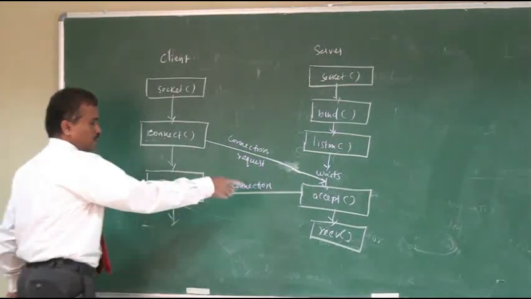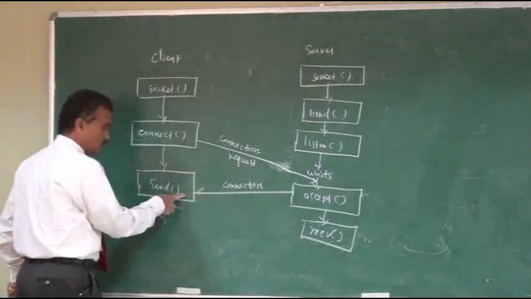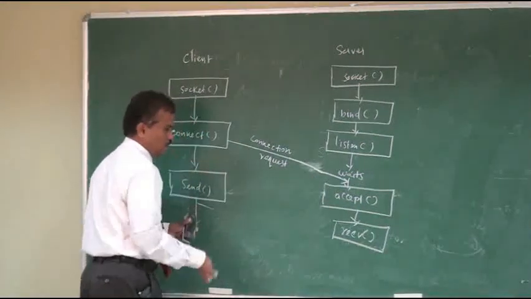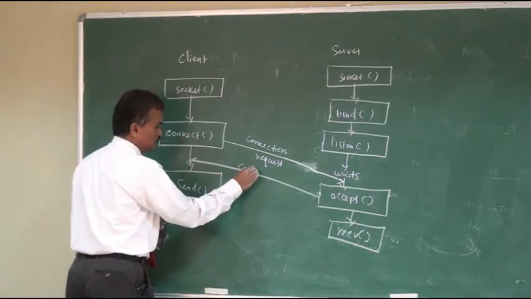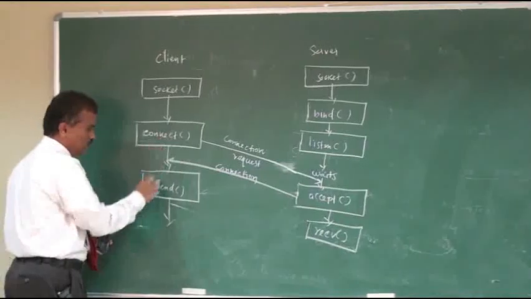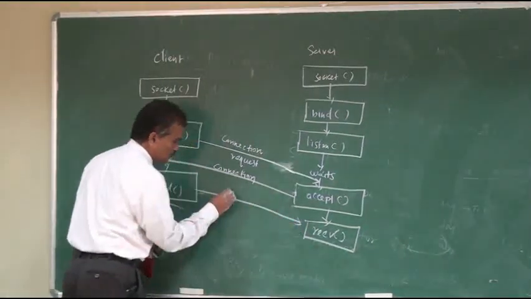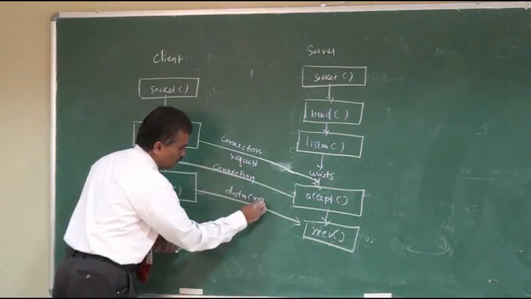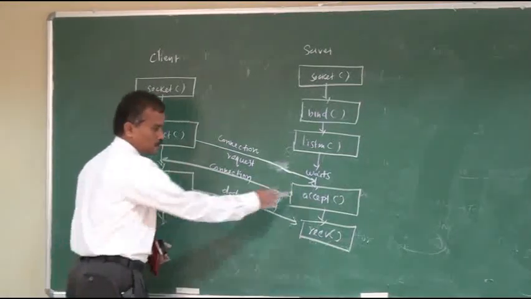The server accepts the client request. Once accept is called, the connection has been established. Now that the connection has been established, the client can send the data, a data request. It requests some data from the server.